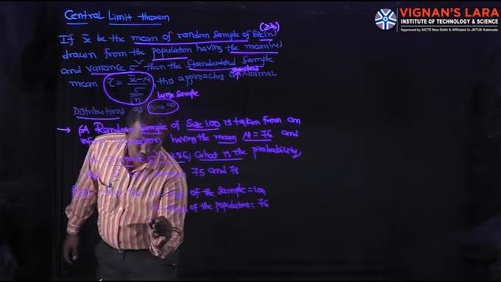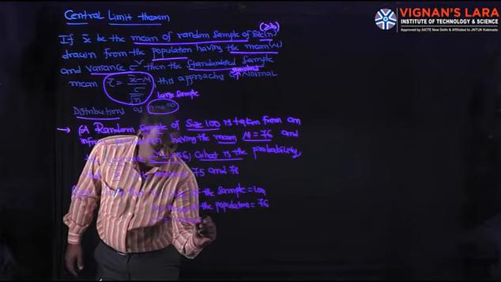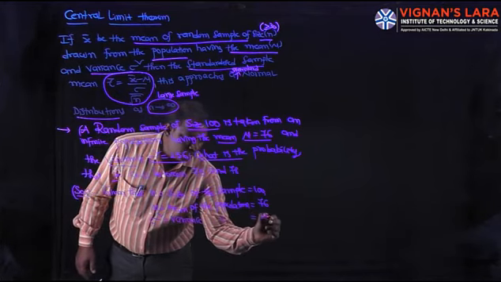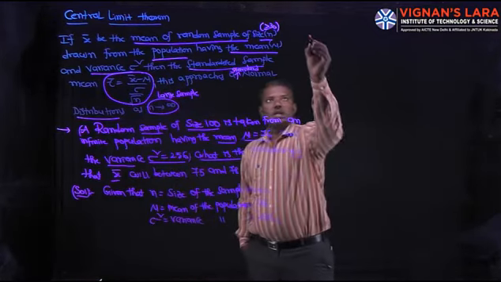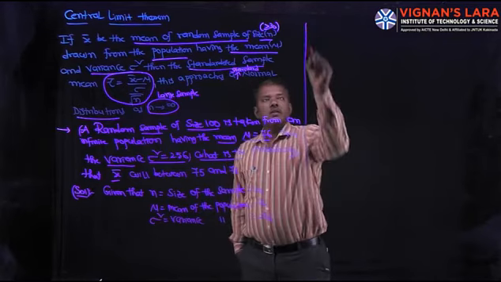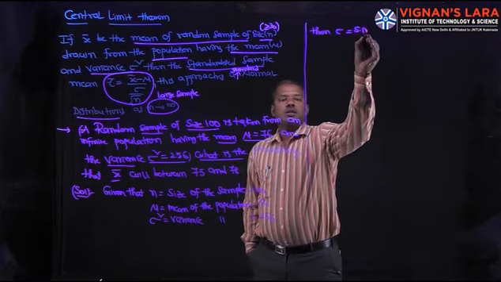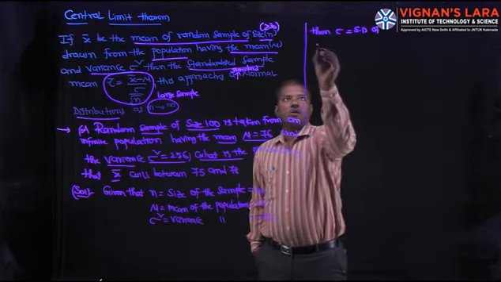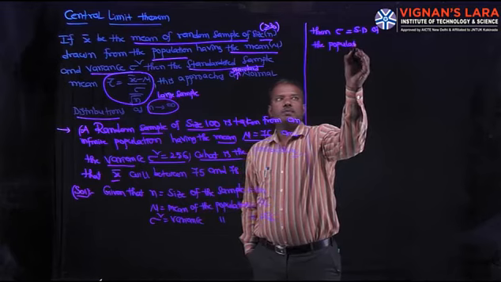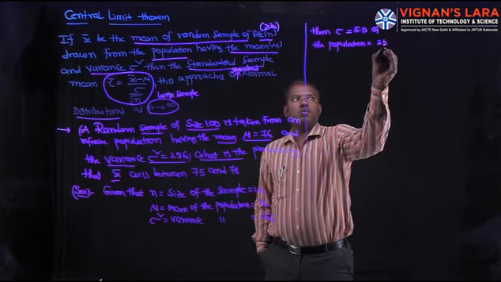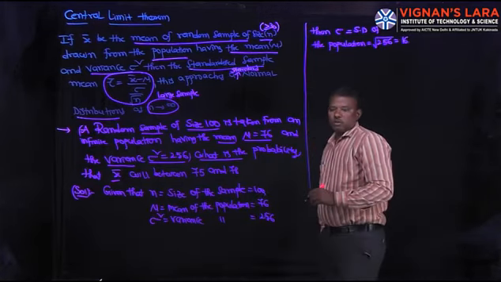Next, sigma square indicates variance. Variance of the population is 256. Then sigma, standard deviation of the population, is equal to root over 256, that is equal to 16.